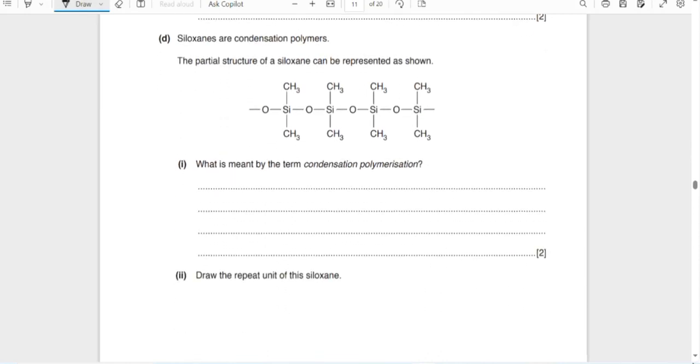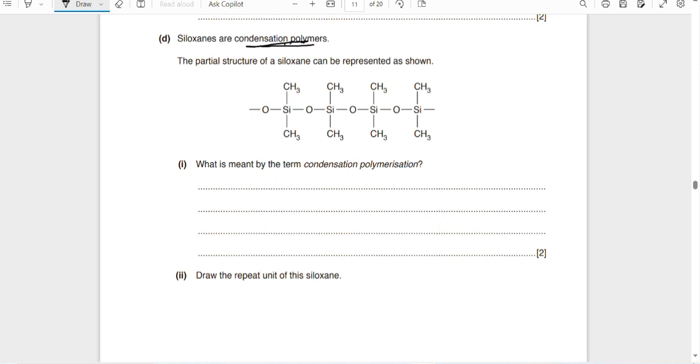Okay, let's see. Siloxanes are condensation polymers. You have studied condensation polymerization, when two different types of monomers combine. The partial structure of siloxane can be represented as shown. What is meant by the term condensation polymerization? Now let's see what condensation polymerization is.